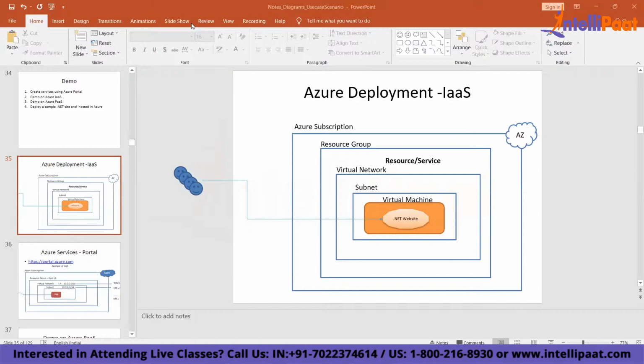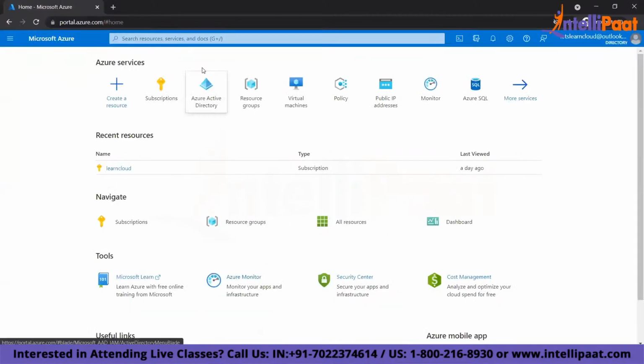We understood that we need a subscription and a resource group, and then we need to deploy our resources or services within an Azure environment. So first, let's create one resource group, and then we'll deploy a network. Then we'll create some subnets and machines, then we'll access the VM and deploy one .NET site. To do that, let us come to our Azure environment.